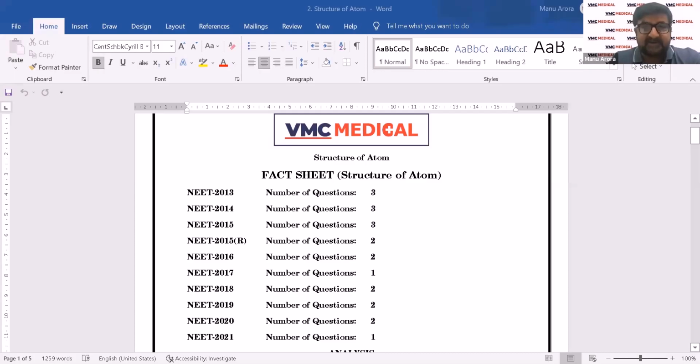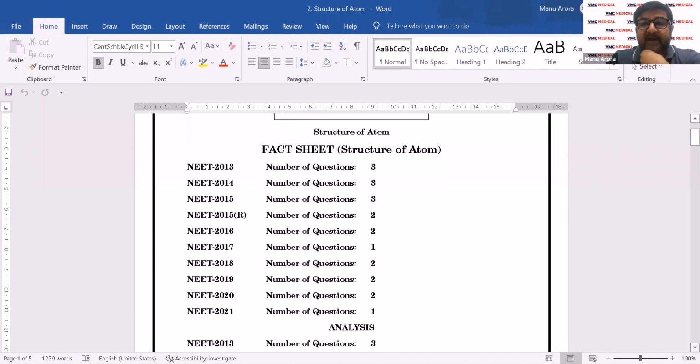Great. You look at this fact sheet of the questions which have come in the past 10 years. In 2013, we had 3 questions coming from this chapter. 2014, again 3. 2015, again 3. The repeat paper we had in 2015, we got 2 questions. And thereafter, 2016, 17, 18, 19, on an average there have been roughly 2 to 3 questions from this chapter every year, which is quite a bit, right?